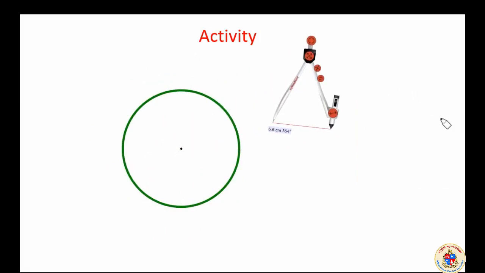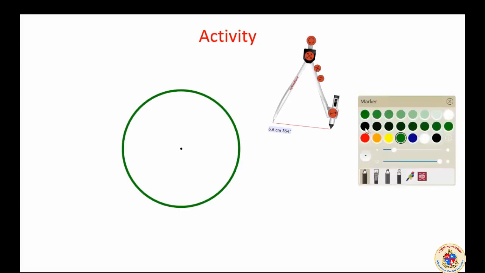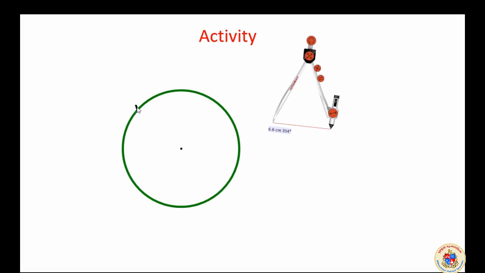Now I am going to mark an arc on that circle. To mark an arc, I am marking it here. Two points are marked, and we can name it as arc AB. I will write arc AB like this. Now it's an activity I told you already. I can mark the arc, and I am going to show the measure of the arc.